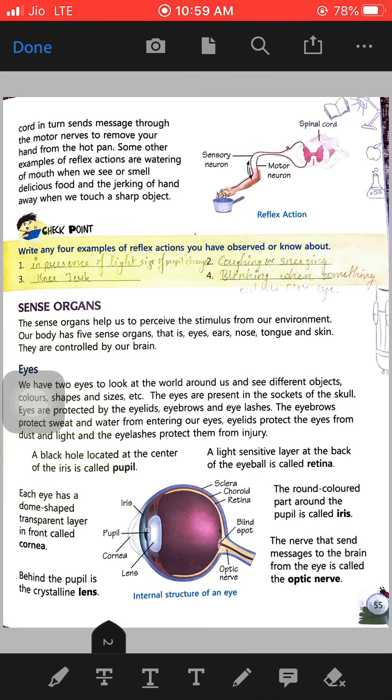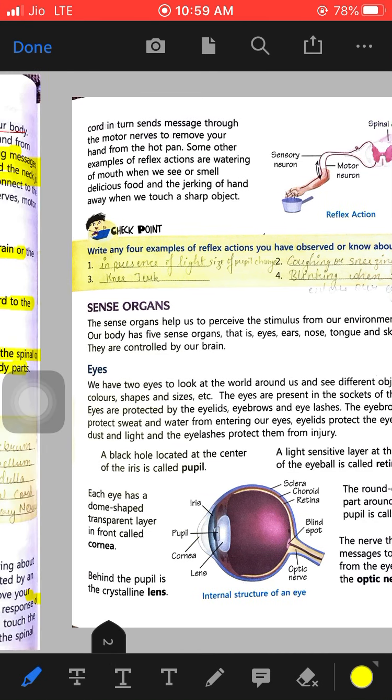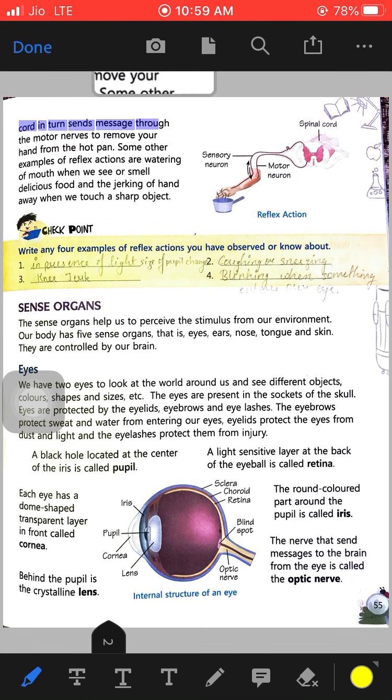See what happens? These sensory nerves carry messages to the spinal cord, and then the spinal cord in turn sends the messages through the motor nerves to remove your hand from the hot pan.